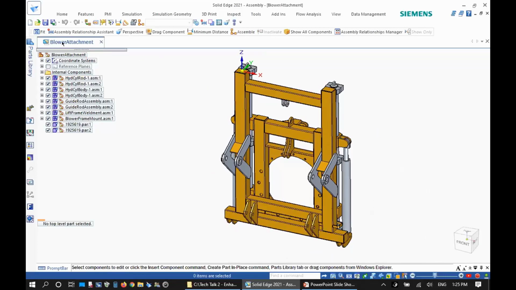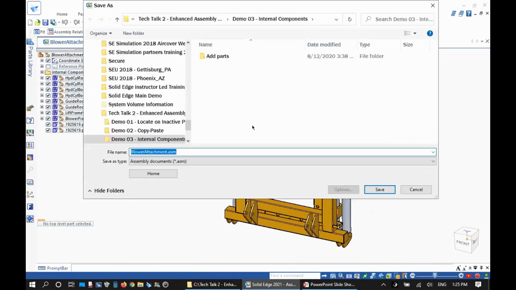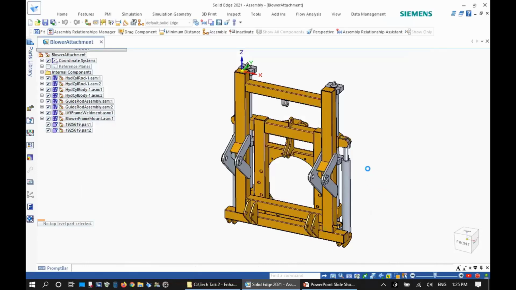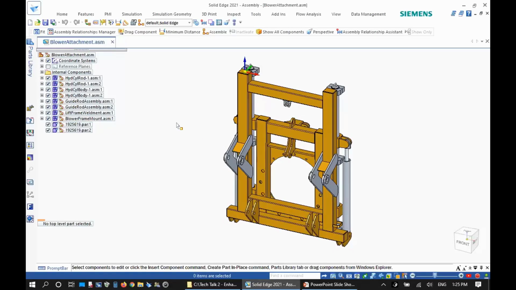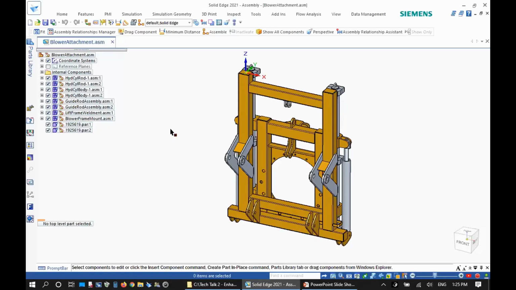And one thing I'd like to mention is that if I save this assembly, like I showed you before, and then go and look at the hard drive, you can see that I have only the assembly part and the configuration file. That's it. No components are created on the hard drive. And yet we'll be able to deal with a lot of the functionality that I listed on that PowerPoint slide.